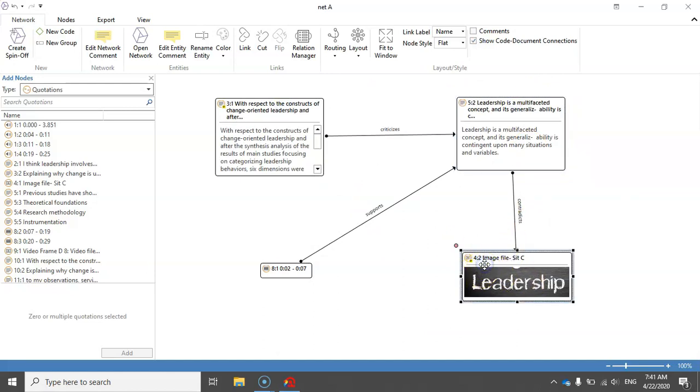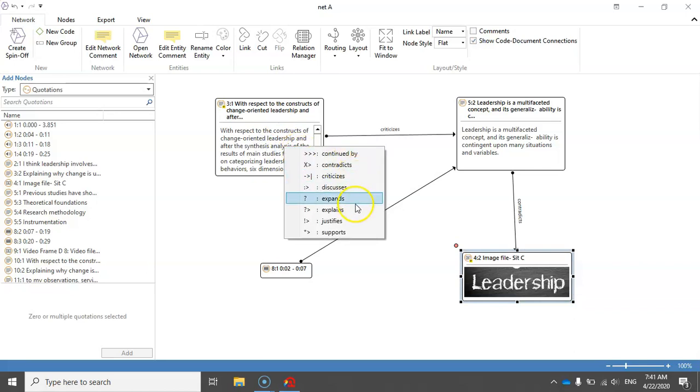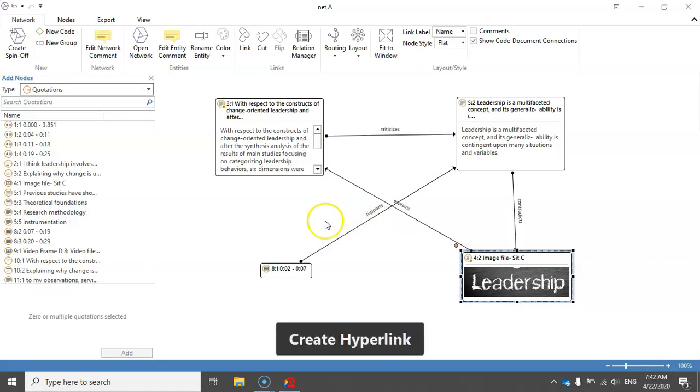Let me also connect quotation 4.2 to 3.2 to 3.1 using this red dot. So I just click on that, drag and drop over quotation 3.1. Make sure that you can see a small green square in the middle of the quotation before releasing your mouse. Now I can select any of these. Let's just assume that quotation 4.2 explains quotation 3.1.